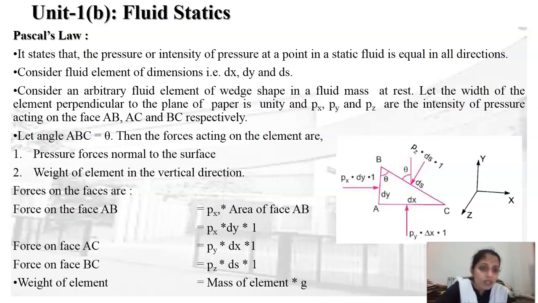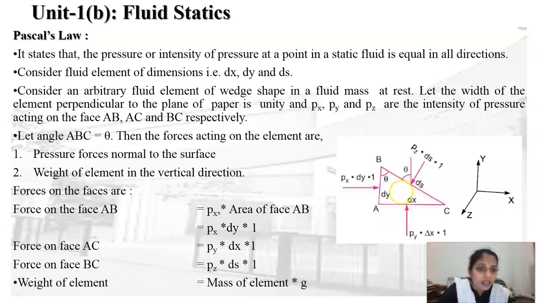The force on face AB is the intensity of pressure in the x direction multiplied by its area. The area for side AB is dy into 1, where dy is the length of AB and 1 is the width perpendicular to the plane of the paper. So along face AB, the force px into dy into 1 is acting in the x direction.